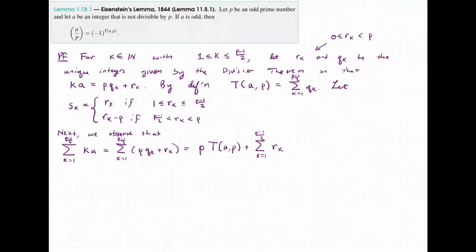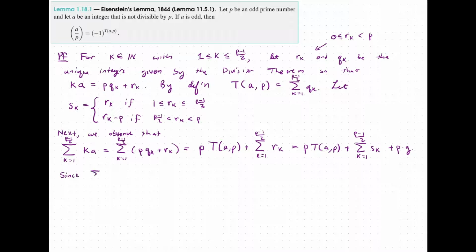And so this is where the s sub k notation comes in, because now we have p times this plus the sum from k equals 1 to p minus 1 over 2 of the s sub k's plus p times g. And so we got our value here. So now we're going to proceed just as with the numerical example.